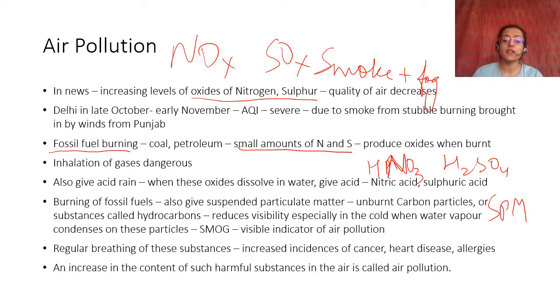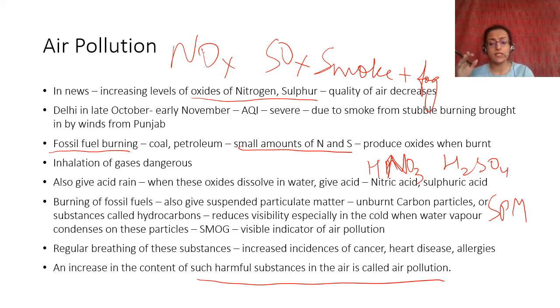An increase in the content of such harmful substances in the air is called air pollution. Everybody knows what pollution is. Pollution बहुत बढ़ गया. I'm sure your parents keep talking about pollution कितना बढ़ गया. Grandparents बोलते होंगे कि अरे हमारे टाइम में तो इतना pollution नहीं था, and all these things. So an increase in the content of such harmful substances in the air is called air pollution.